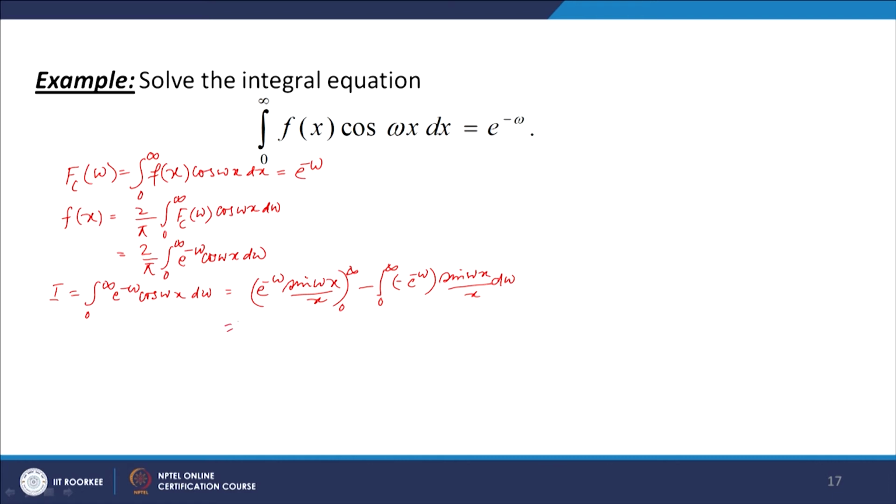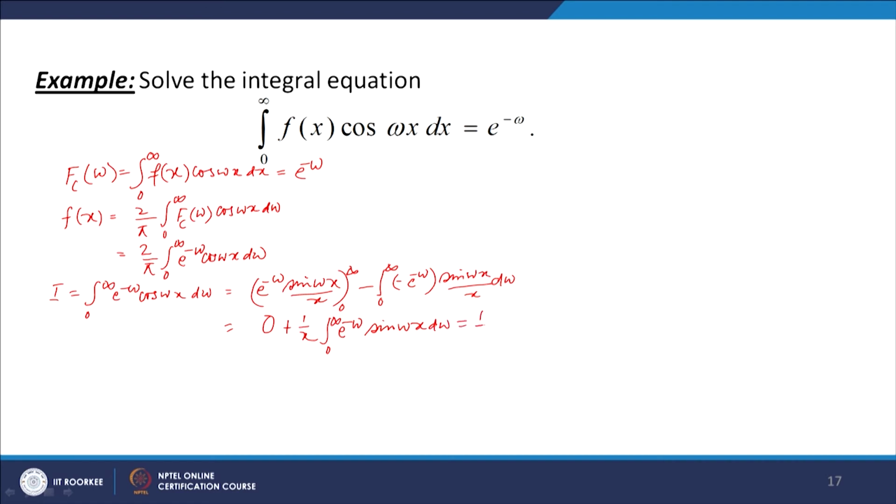When omega goes to infinity, e to the power minus omega goes to 0 while sin(omega x) is bounded, so the product goes to 0, and when omega is 0, sin(omega x) is 0, so the first expression becomes 0. This minus becomes plus, and writing 1 over x outside, we have integral 0 to infinity e to the power minus omega sin(omega x) d omega.